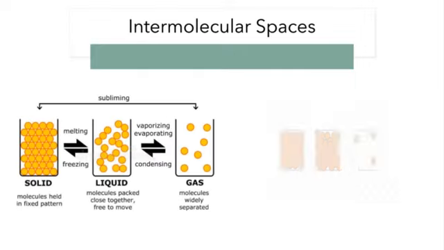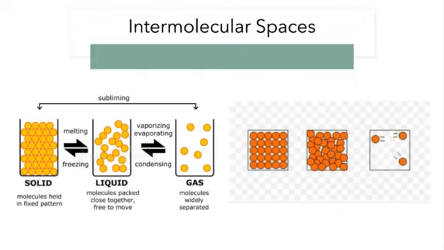Now intermolecular spaces. It is the arrangement of molecules inside the matter. Any object which is matter is made up of molecules. The arrangement of molecules in each state of matter is known as intermolecular spaces. So now let's get started with the solid.